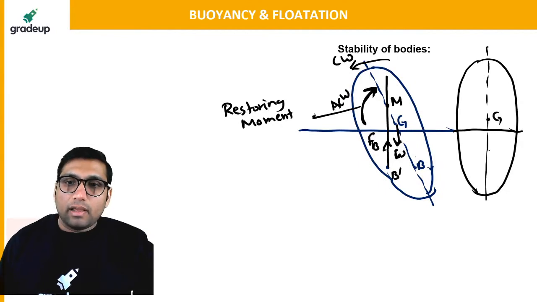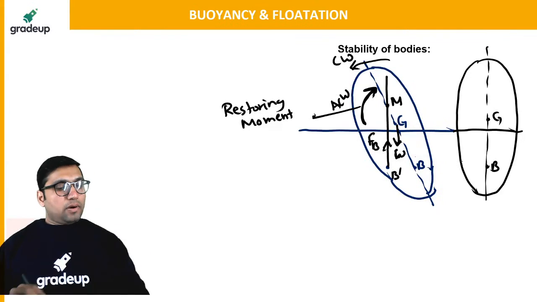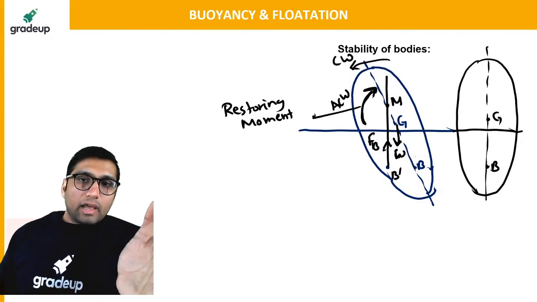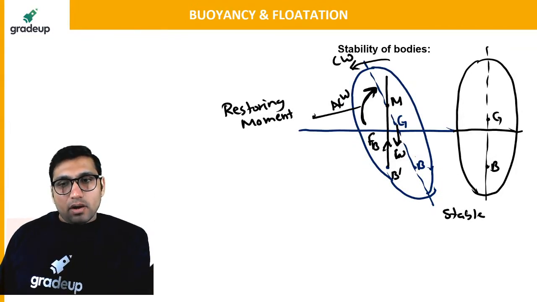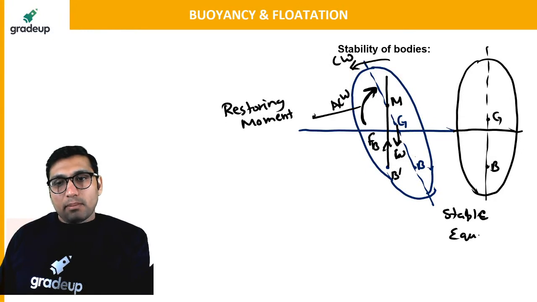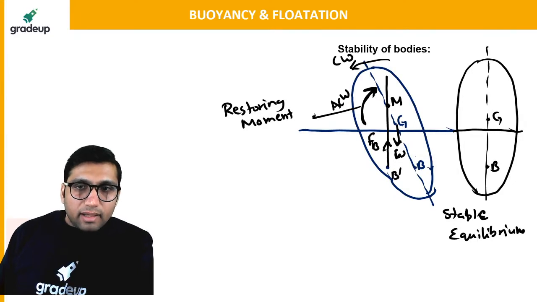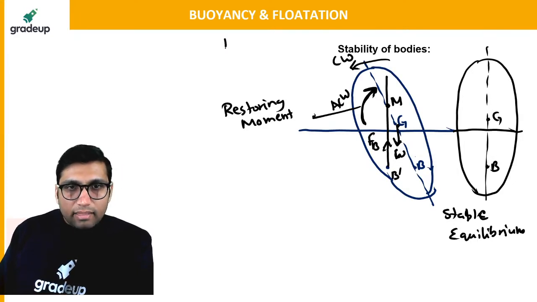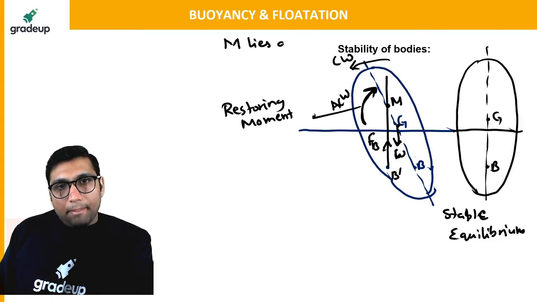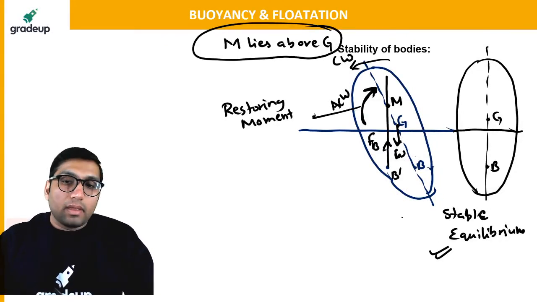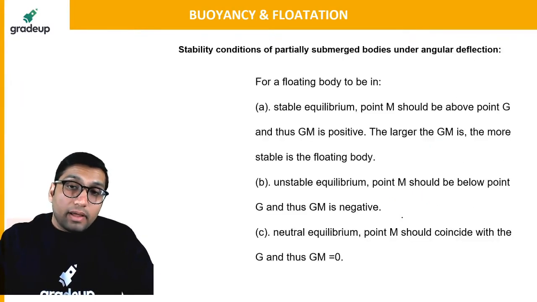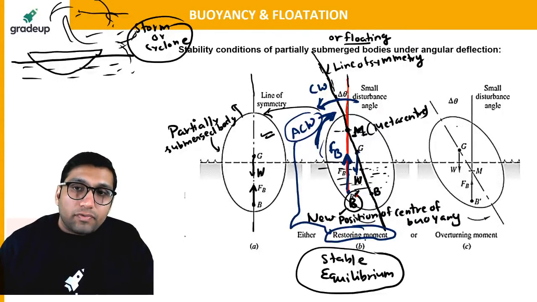This will be the center of gravity. This will be the center of buoyancy. Because of this restoring moment, the body will again regain its position, and this is called stable equilibrium. So what is stable equilibrium of the floating body? If you notice here, the metacenter M lies above G. Because the metacenter is lying above the center of gravity, this is a case of stable equilibrium.